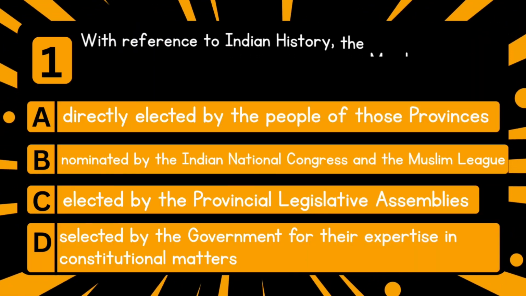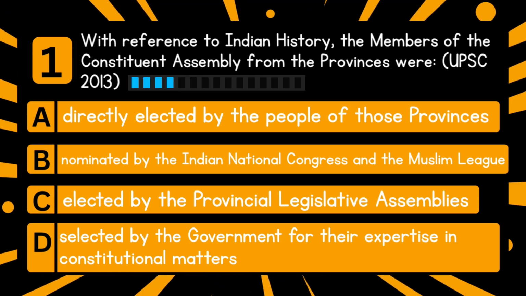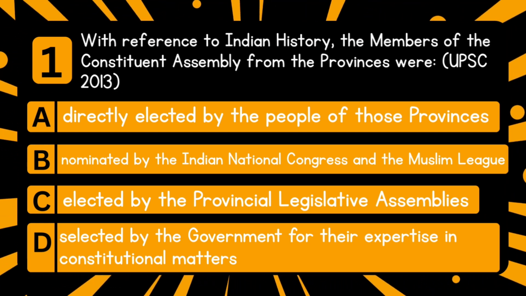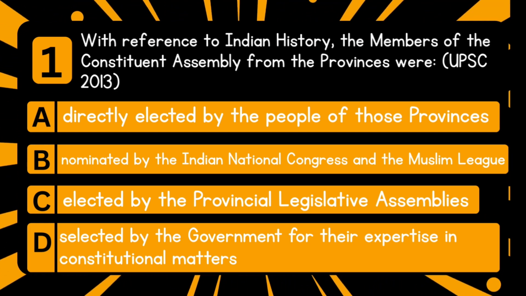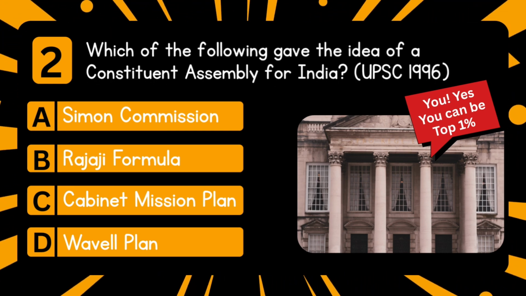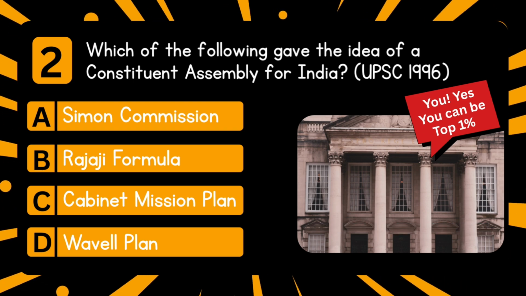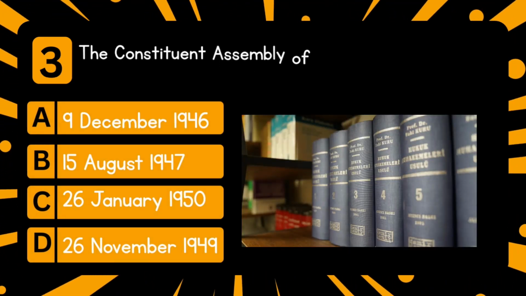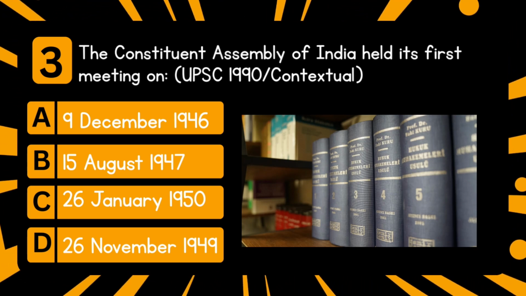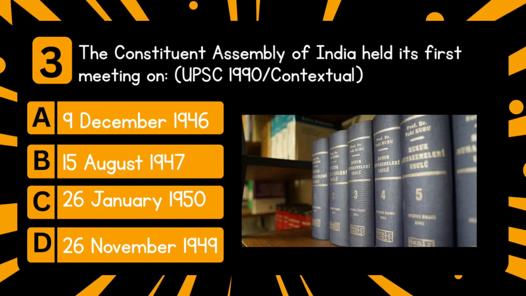With reference to Indian history, the members of the Constituent Assembly from the provinces were. Answer is elected by the provincial legislative assemblies. Next question. Which of the following gave the idea of a Constituent Assembly for India? Answer is Cabinet Mission Plan. Next question is, the Constituent Assembly of India held its first meeting on. Answer is the 9th of December 1946.